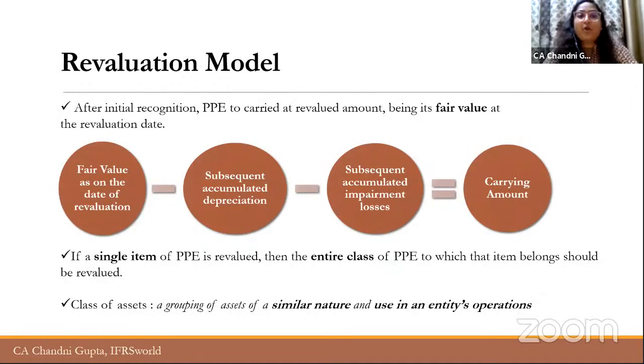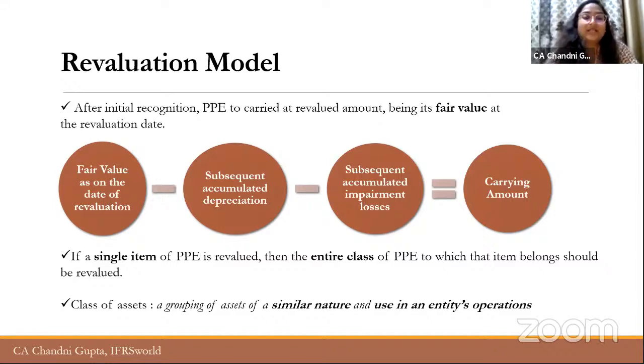Now, what is revaluation model? Revaluation model says that after initial recognition, the item of PPE will have to be carried at revalued amount, which is what? It is the fair value of that asset on the revaluation date. Now, suppose the revaluation happens on 28th March, right? But the books close on 31st March. So the company is required to deduct 2 days of depreciation from the fair value. Hence, as per revaluation model, the carrying amount is fair value as on the date of revaluation, less subsequent accumulated depreciation, less subsequent accumulated impairment losses.